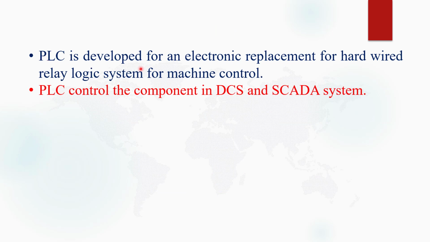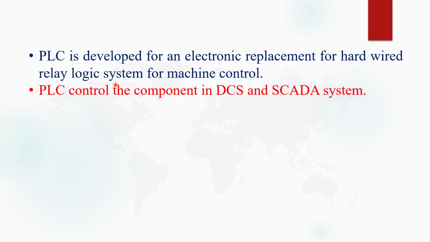Now PLC was developed as an electronic replacement for hardware relay logic systems for machine control. It means before PLC, all the machine control functions, all the automation of industry, was done with the help of hardwired relay logic systems.